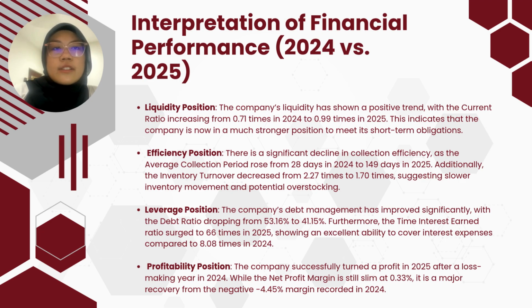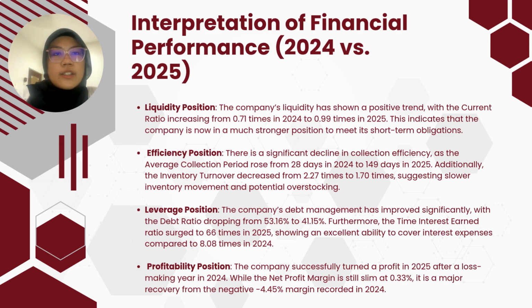However, efficiency is a concern. The average collection period spiked from 28 days to 149 days. This means the company is struggling to collect payment from customers. Inventory turnover also slowed down from 2.27 times to 1.70 times.